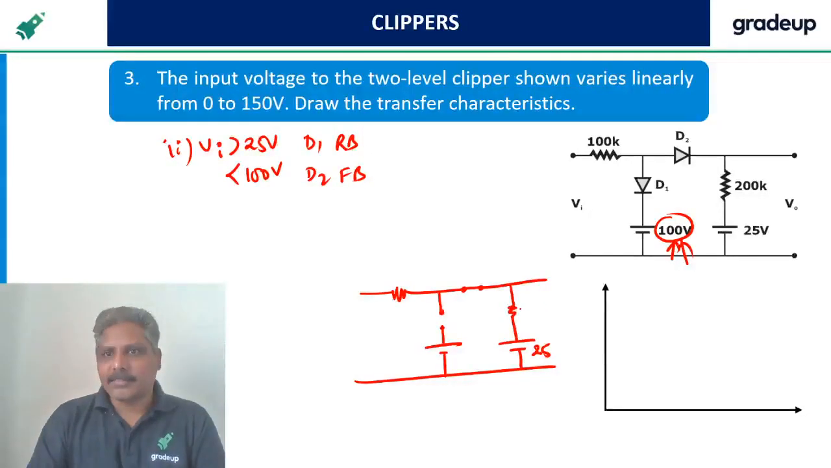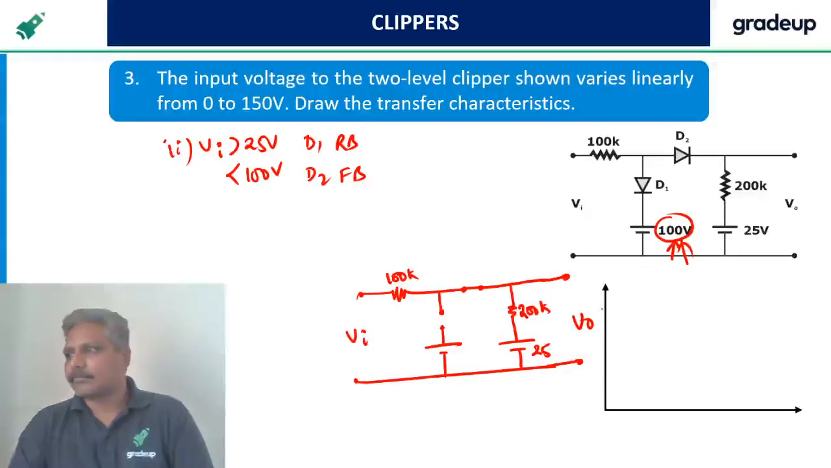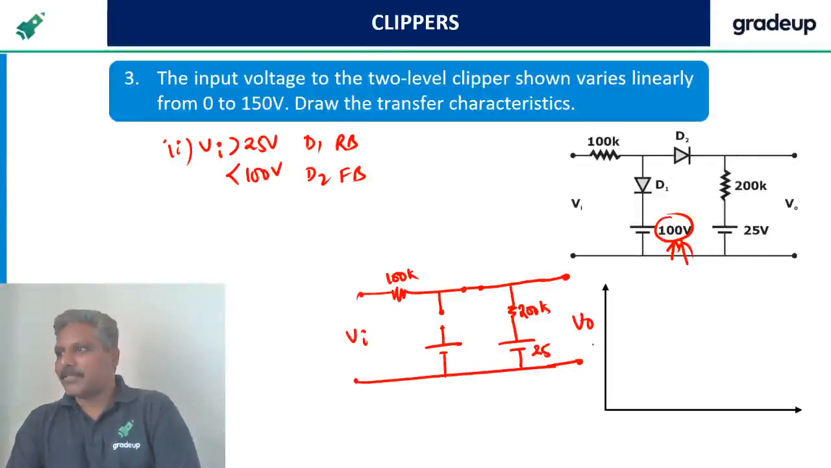Are you all there, guys? You lost. This is 100k. This is the output I want now. This is the input what we applied. Yes, Meet Chaudhary, you got it already.